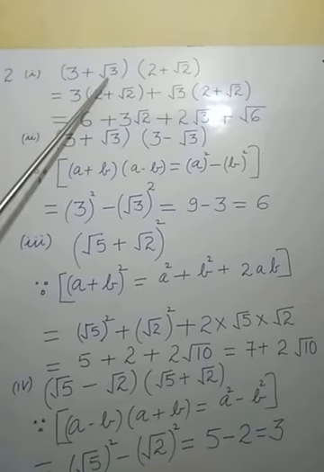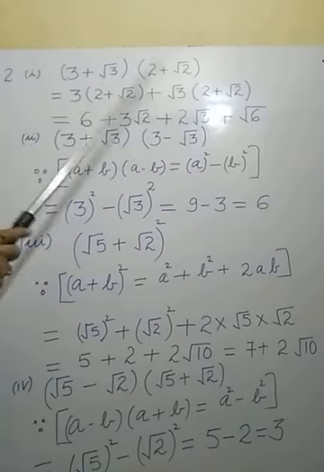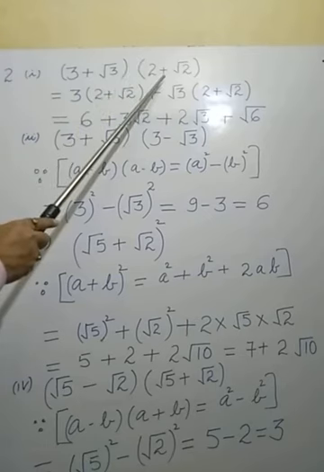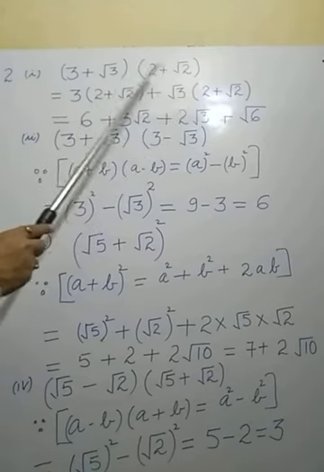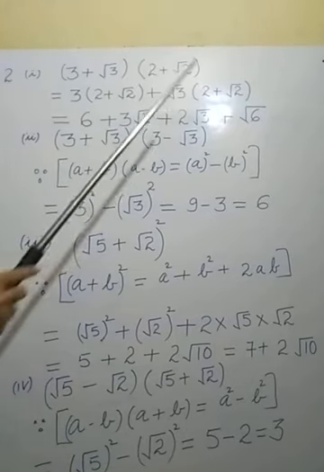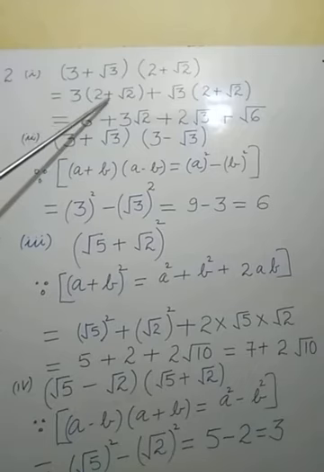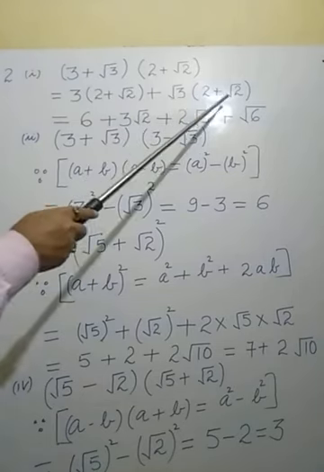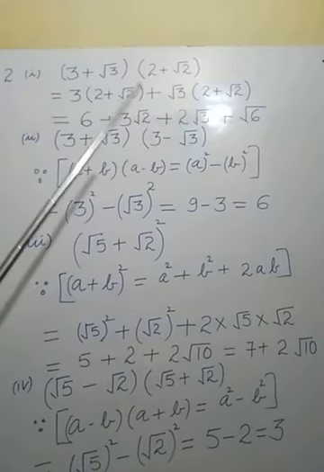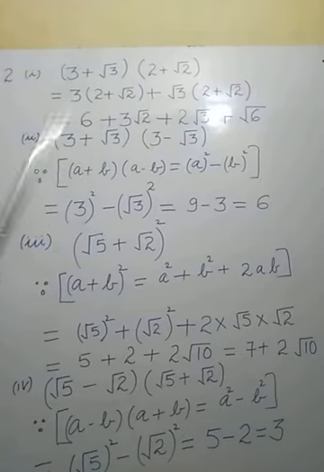Now the second element of the first bracket, under root 3, multiplied by all terms of the second bracket. What is the second bracket? 2 plus under root 2. Now in which form is this converted? This one is a monomial multiplied by a binomial inside the bracket. Again here a monomial is multiplied to a binomial. So how can we solve this? We can solve this by the process of distributive property. You have studied it in previous classes, class 8th and class 7th. This type of property is already taught there.